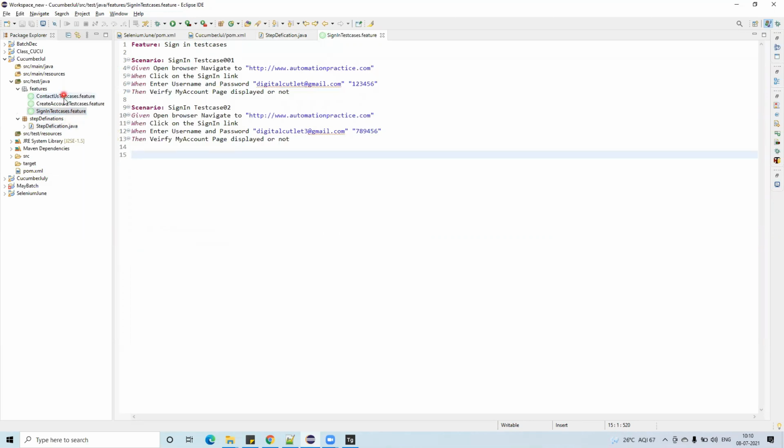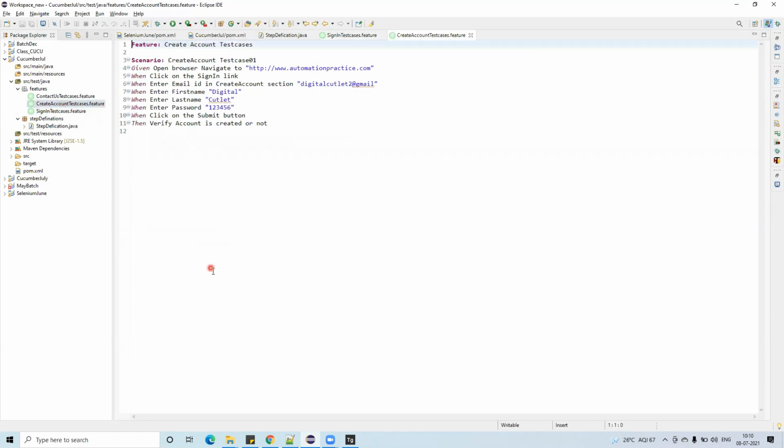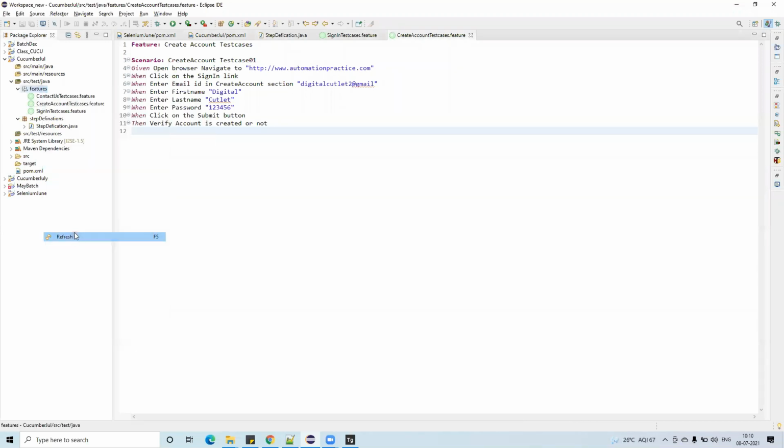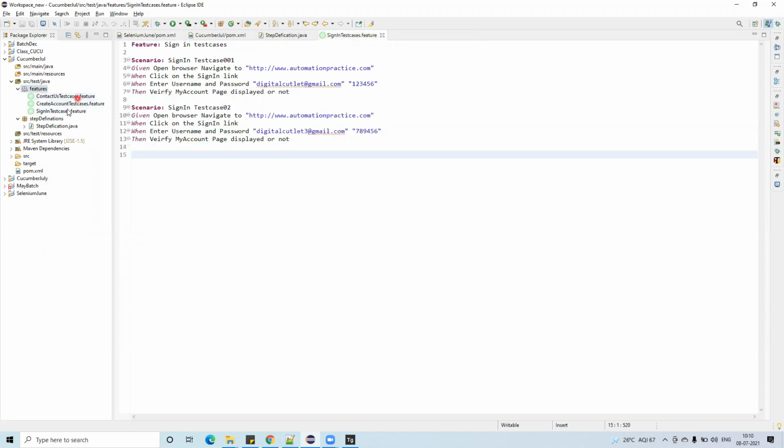And go back to the create account. For the create account, it should show warnings actually. Just hold on, why is it not showing? Right click, refresh. It should show warnings actually, it is not showing the warnings.